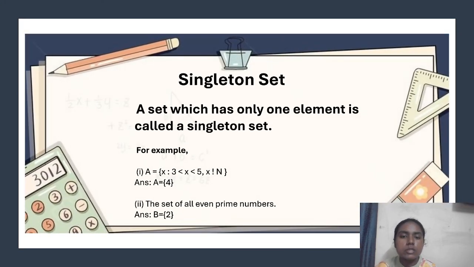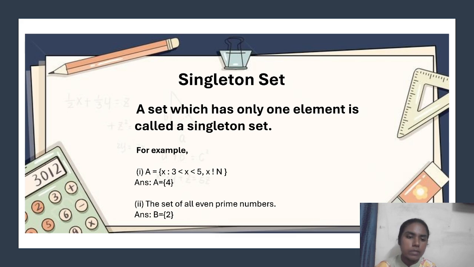Next type is singleton set. In the name itself, we can find what is meant by it. That is, a set which has only one element is called a singleton set. In the previous set, we saw that a set will not have any element in it. But in the singleton set, we will have one element. More than one, we can't consider it as a singleton set.